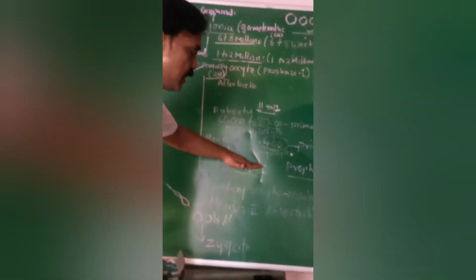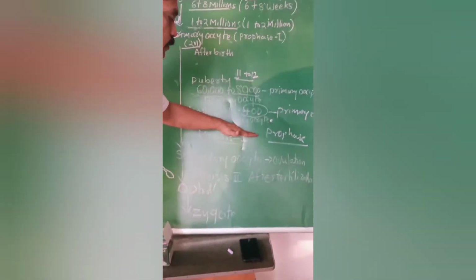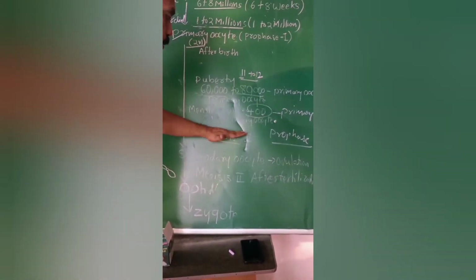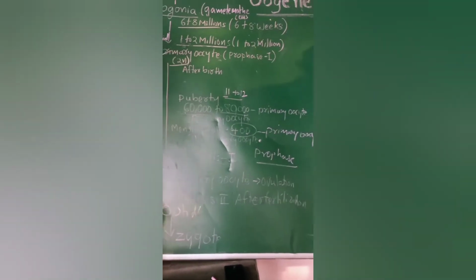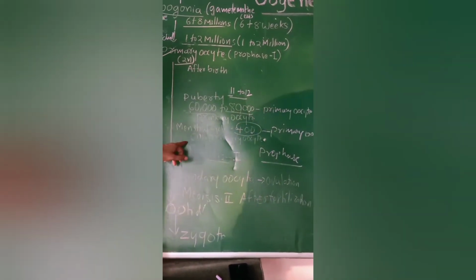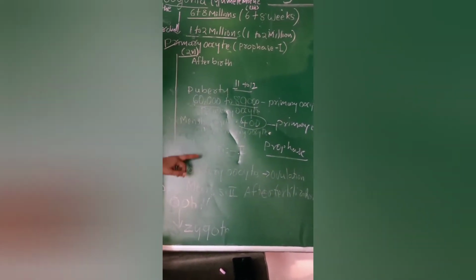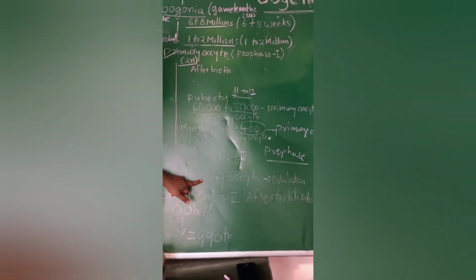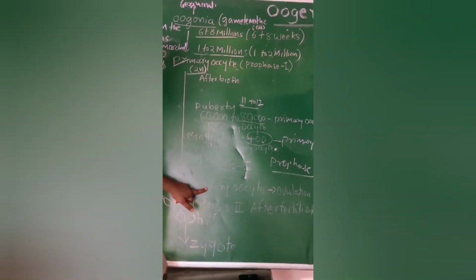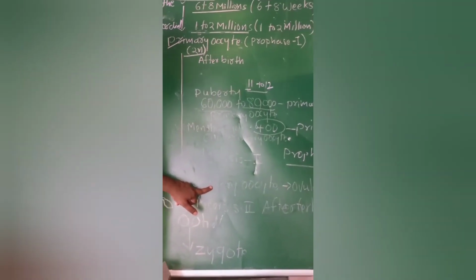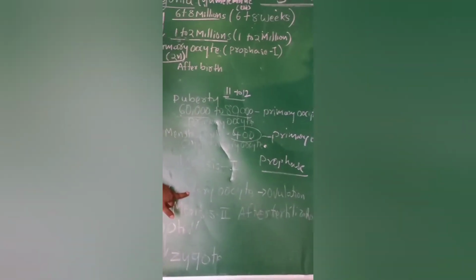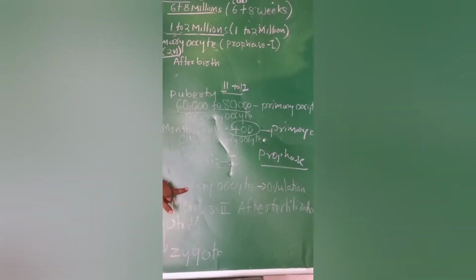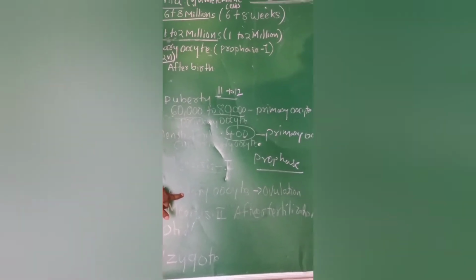At the time of development, in sexual reproduction, the prophase primary oocyte develops into a secondary oocyte. What is the difference between a primary oocyte and a secondary oocyte? In the secondary oocyte, around the oocyte, the zona granulosa will be developed. Then the internal theca and external theca develop, and also the antrum develops. Okay, the zona pellucida develops. Everything is occurring.